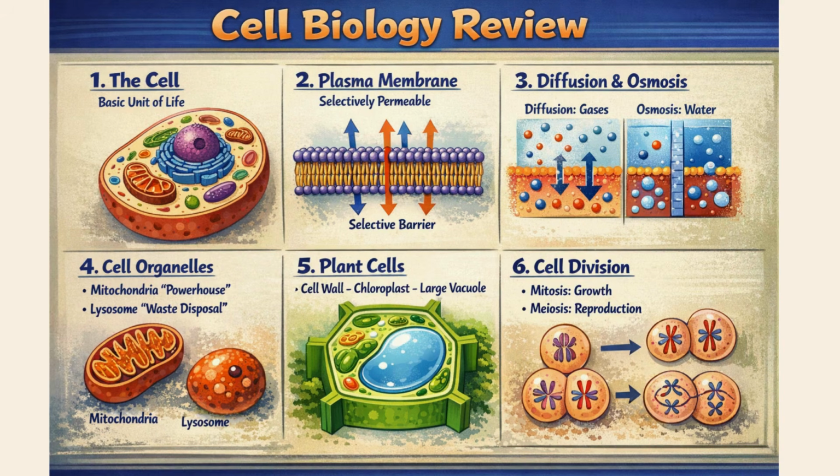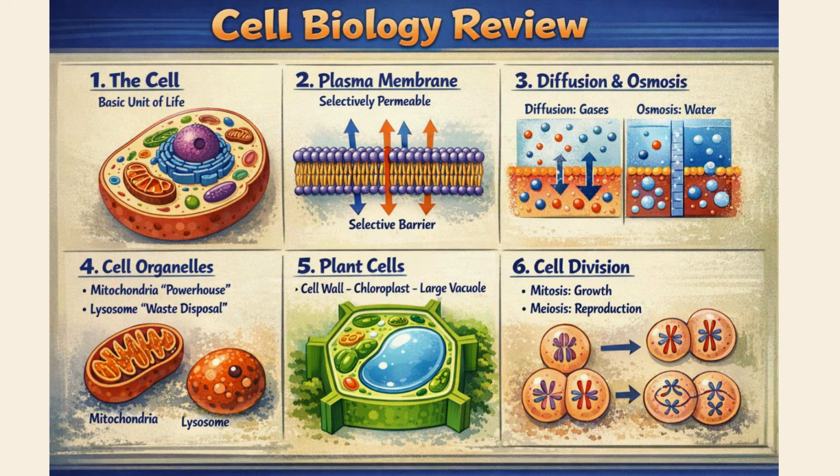2. The gatekeeper. The plasma membrane is selectively permeable. It regulates the movement of materials in and out of the cell. 3. Transport. Remember the two main processes: diffusion for gases and osmosis for water movement. 4. The machinery. Cell organelles are not just parts, they are specialized structures. From the mitochondria, the powerhouse, to lysosomes, the waste disposal, each has a unique role.